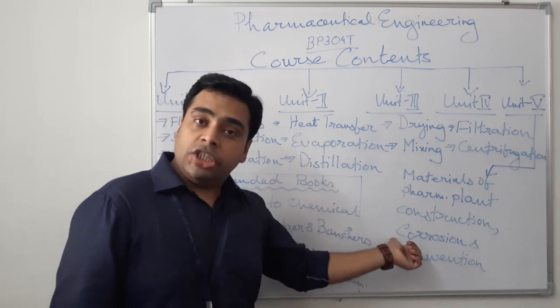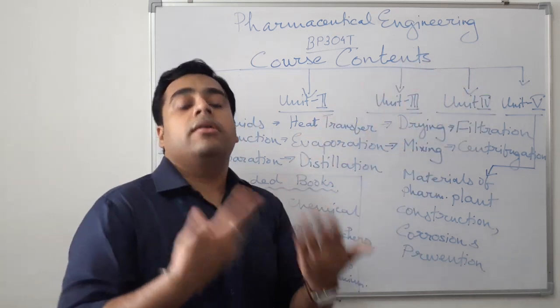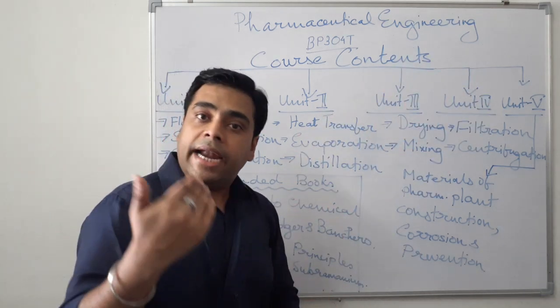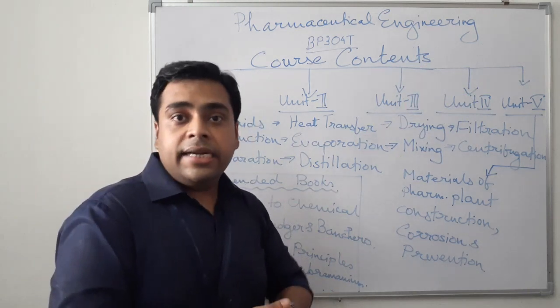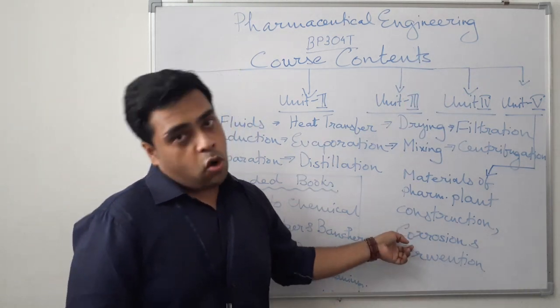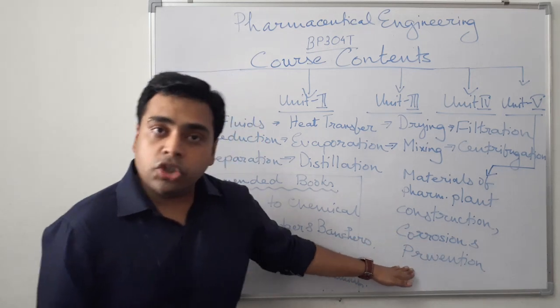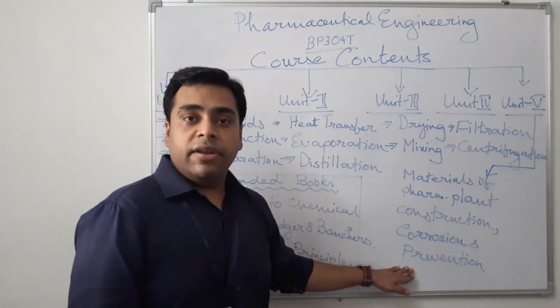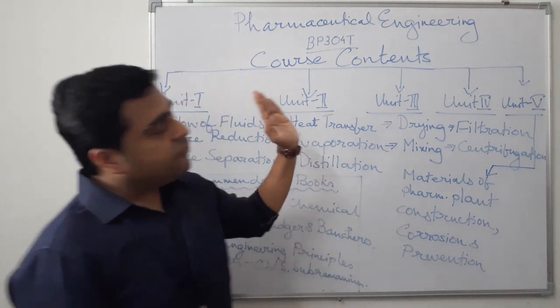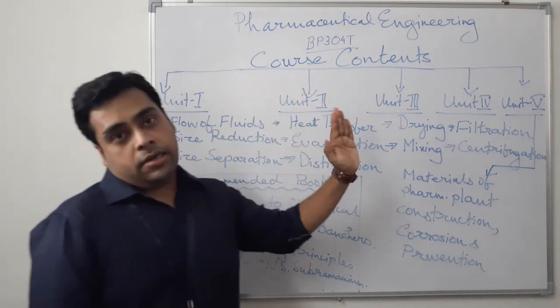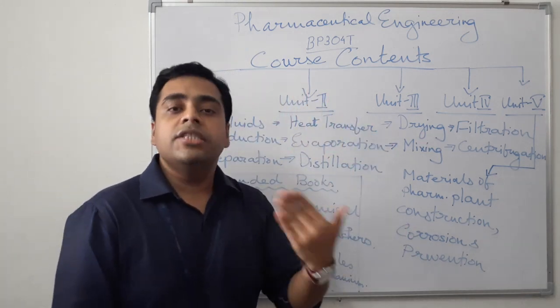The corrosion prevention, yes, because a number of materials are being handled, moistures are being handled, so corrosion tendency is a common one. So how to prevent corrosion, that is also given in Unit 5. So these are the 5 units, and each unit has 2 or 3 chapters.